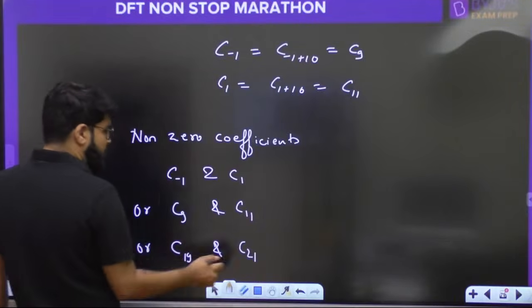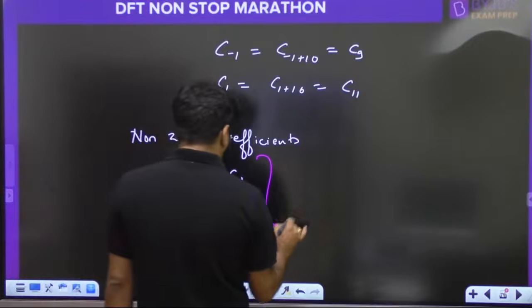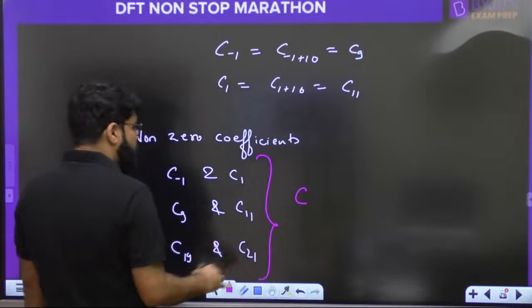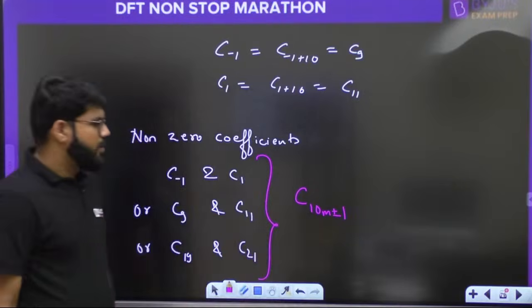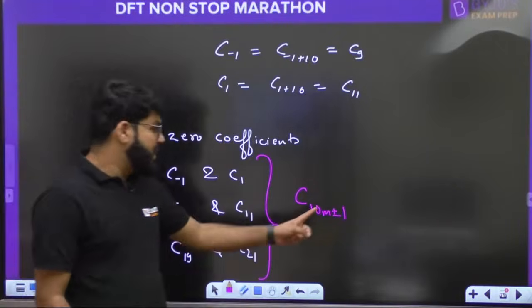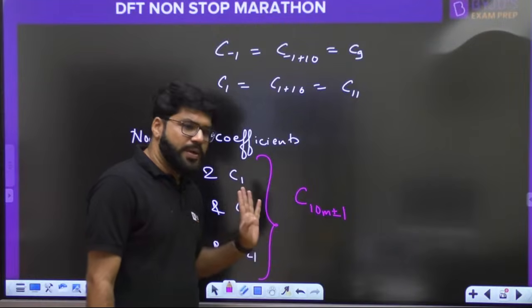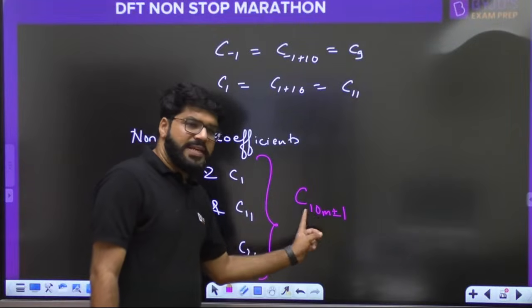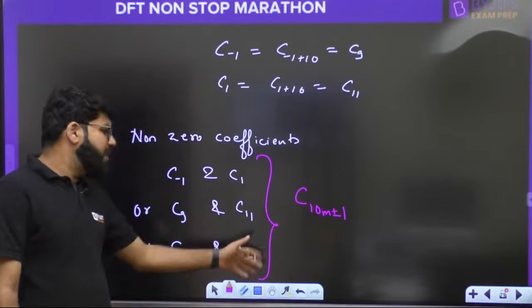10 or 20 or 0. So they can be represented as C of 10m plus minus 1, where m is any integer. If you take m as 0, then C plus minus 1; m equal to 1, then C 10 plus minus 1, meaning C9 and C11; m equal to 2, then C19 and C21.